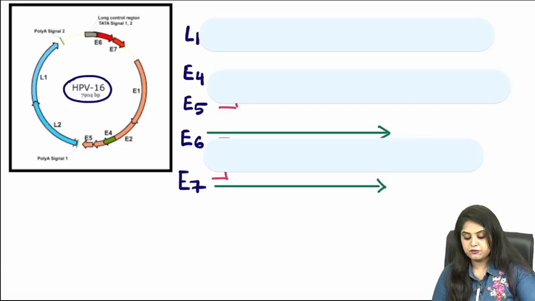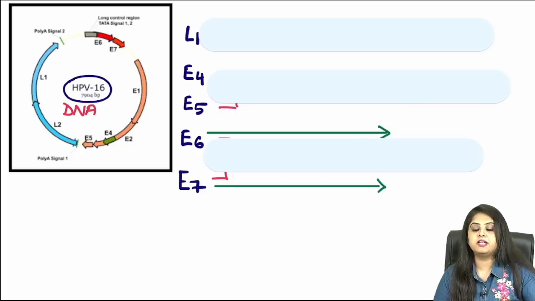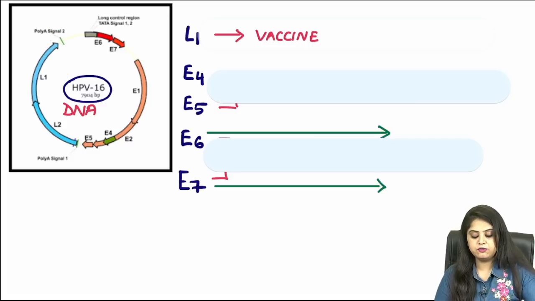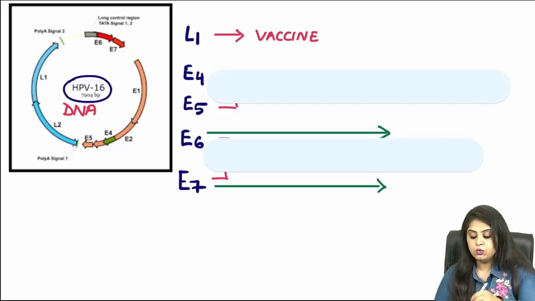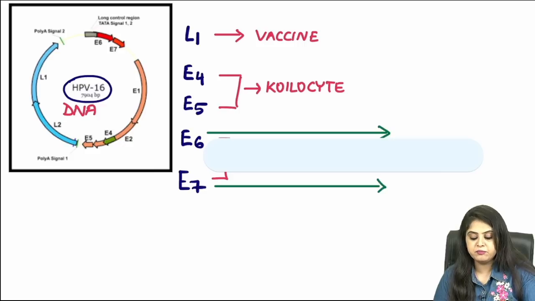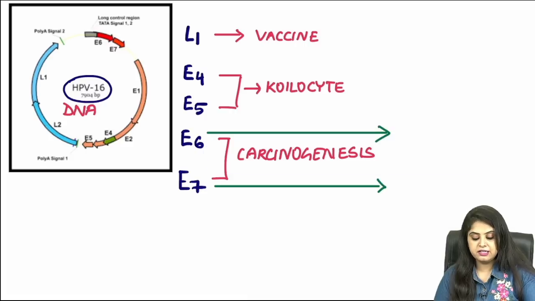Now I also have a set of questions which have been asked earlier. That's the entire structure of human papilloma virus given to you. We know it's a DNA virus, but what every protein is responsible for is a PYQ. Starting with the outermost, that is the L1 capsid. L1 is what is utilized for making a vaccine. So that's the PYQ. Vaccine preparation is done from L1. Who makes the coilocyte? The coilocyte that you just now studied is made by the E4 and E5 proteins, which I can mark over here. Finally, who causes cancers? It is the E6 and E7, which I will label now. These two are the ones which are responsible for causing cancers.